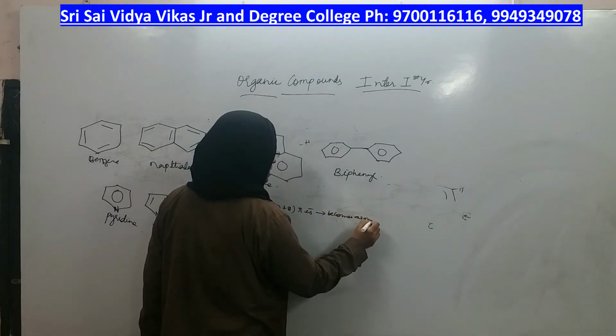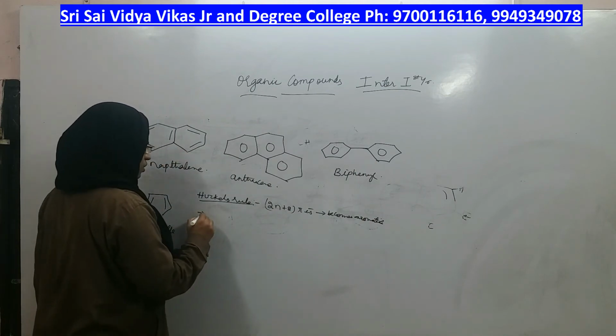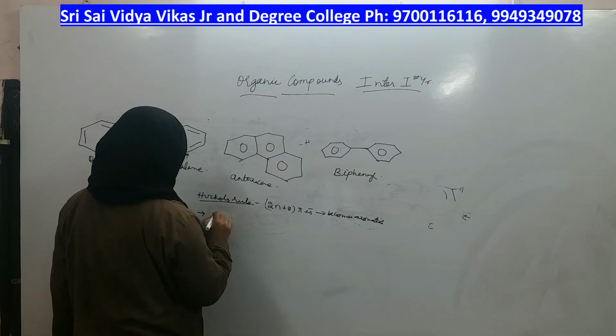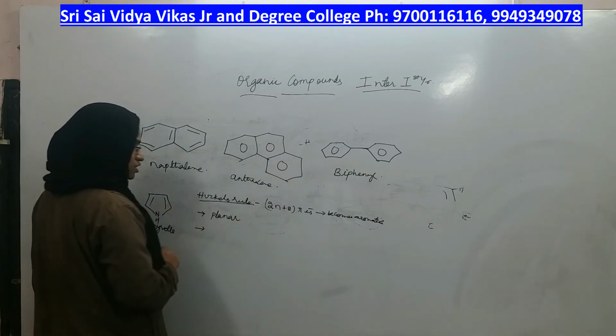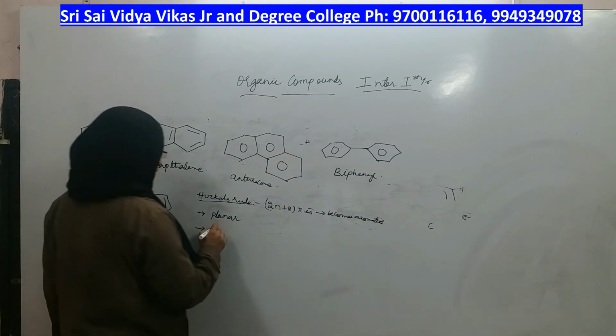If it becomes aromatic, what type of structure will it have? Whoever follows that rule, the structure of that molecule will be planar, and it should have what? Pi electrons, but in what manner?